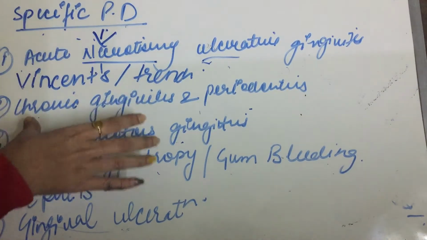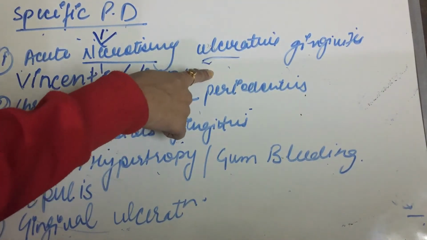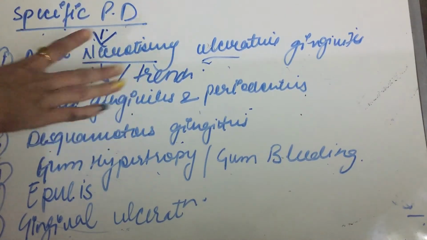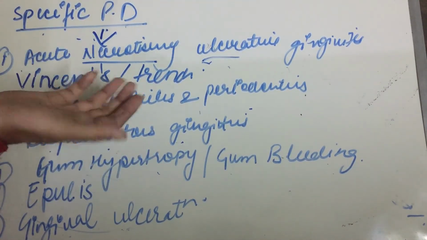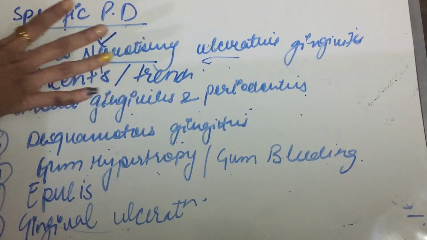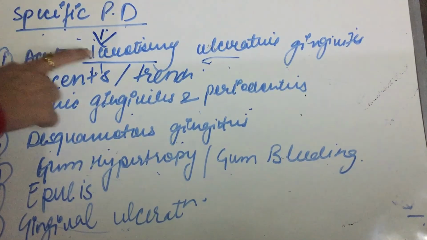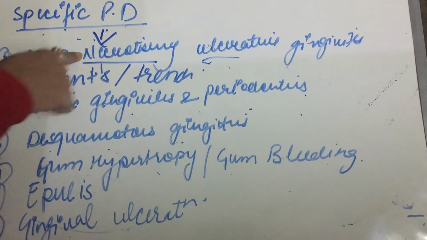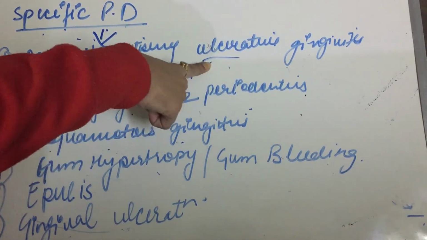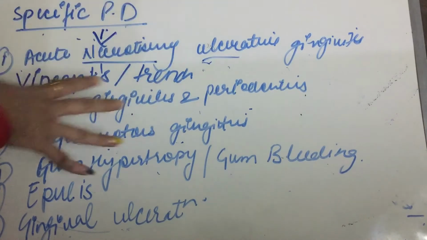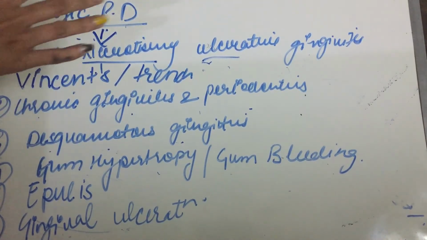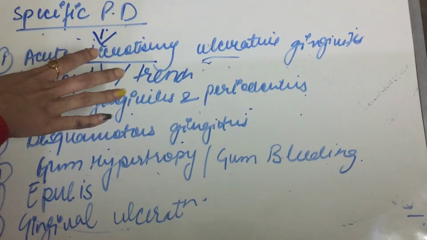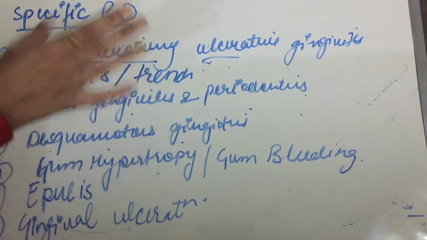There is gingival necrosis and ulceration, plus there will be halitosis, that is foul breath. So the pathognomonic signs of acute necrotizing ulcerative gingivitis are necrotizing gingivitis, ulcers, plus foul breath. And there is regional lymphadenopathy.